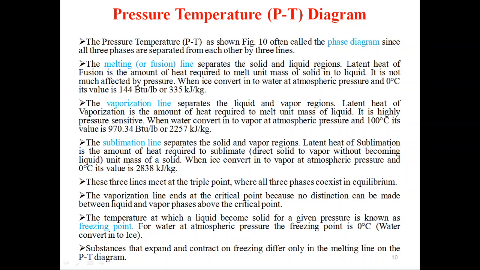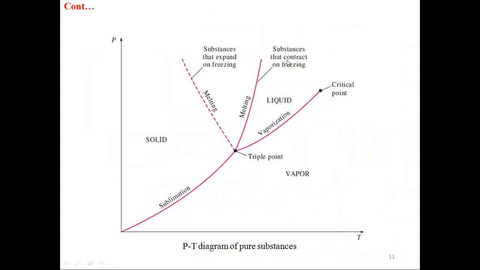For water at atmospheric pressure, the freezing point is 0 degrees Celsius. Water is converted into ice. Substances that expand and contract on freezing differ only in the melting line on the pressure temperature diagram. You can see substances that expand on freezing, this is the melting process, and those that contract on freezing, that is the melting process.